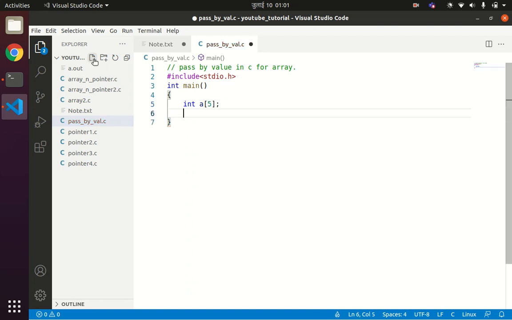printf "enter 5 numbers". We'll ask the user to enter 5 numbers. For that, scanf should run how many times? 5 times.